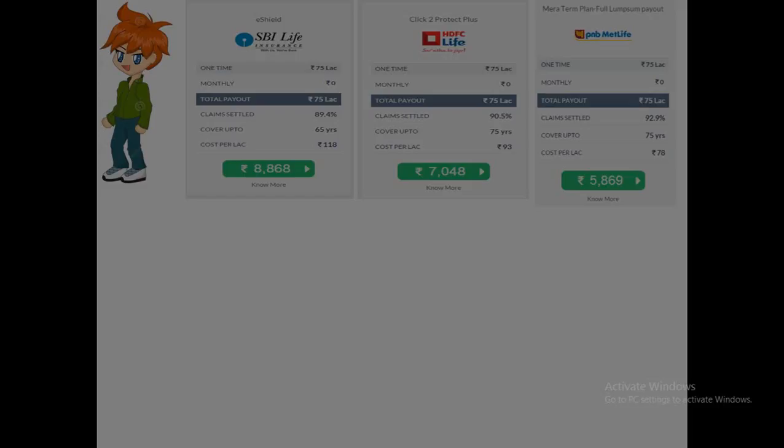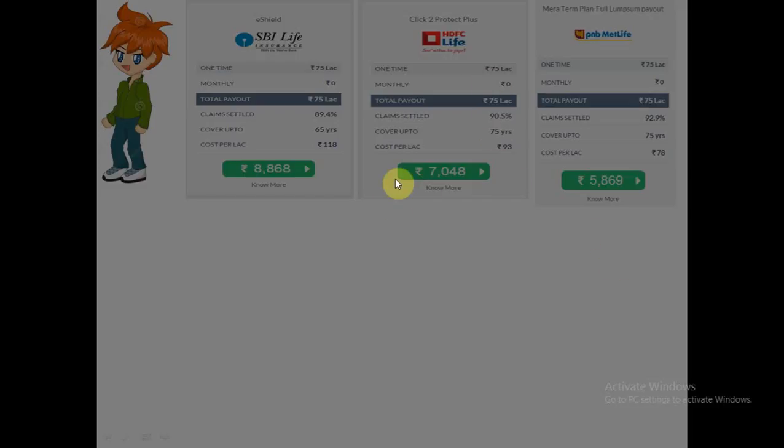Now we have Mr. Green with us. Mr. Green wants insurance of rupees 75 lakh. Now instead of going to online lic.co.in, he went to Policy Bazaar, Policy Dunia like websites, and he found there are some life insurance companies. The companies are ready to provide him an insurance of rupees 75 lakh with this much of amount.